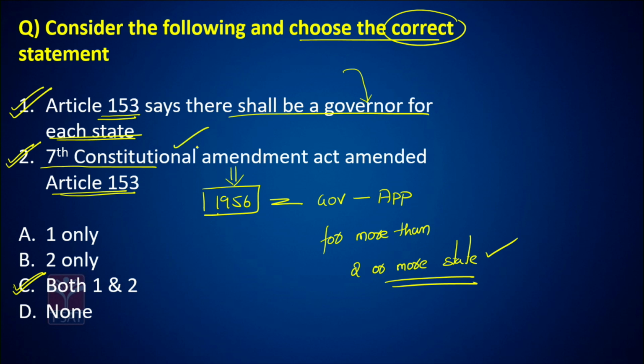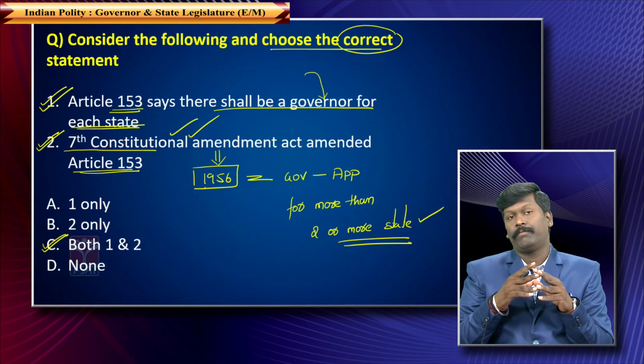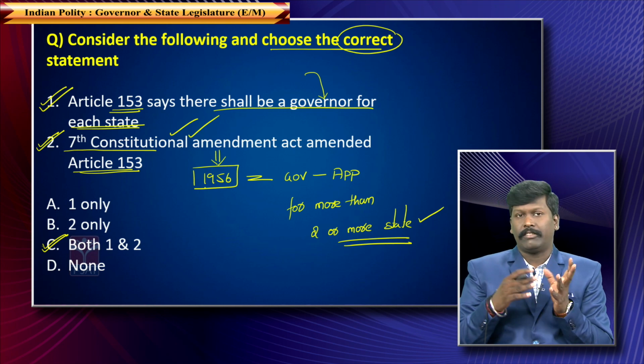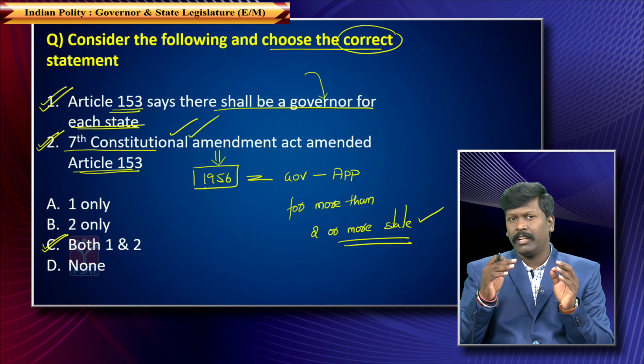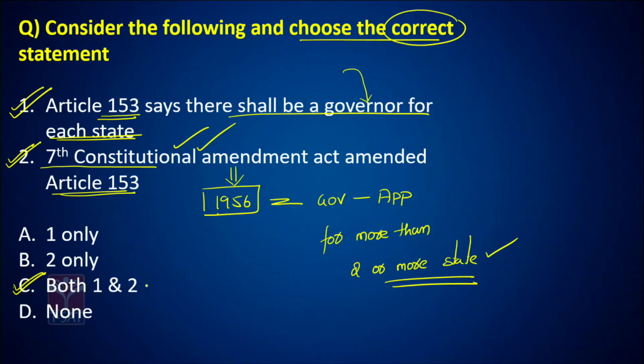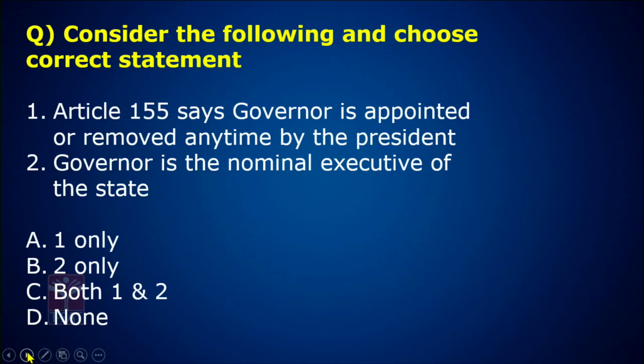The 7th Constitutional Amendment Act has introduced this provision of saying that the same Governor can be appointed for 2 or more states. Like, in 2014, we had the same Governor for both the state of Andhra Pradesh and the state of Telangana. So, this is your first question. Answer is both the statements are correct. Let us go to the next question.